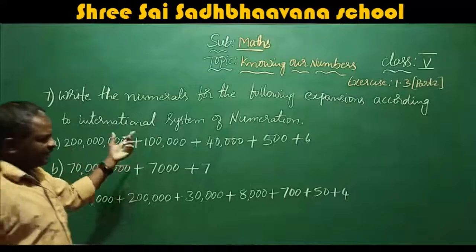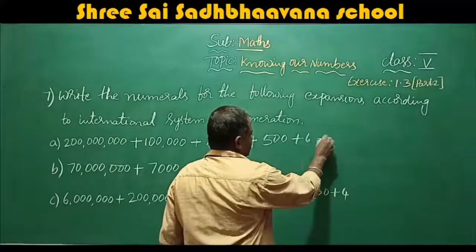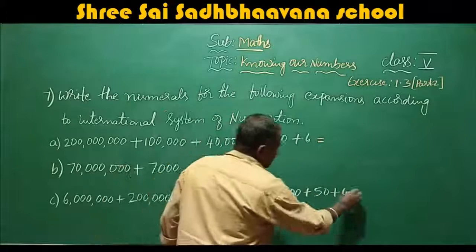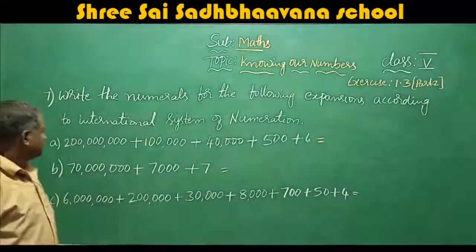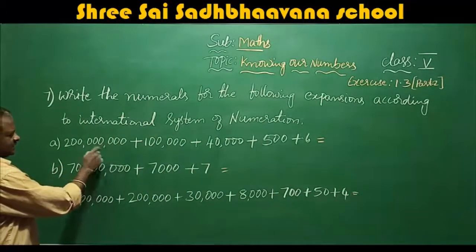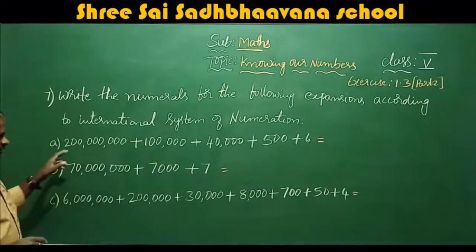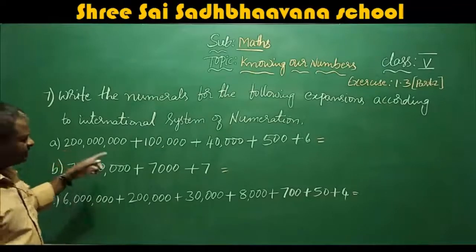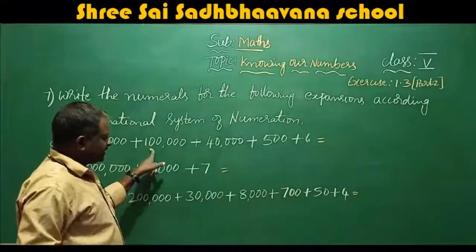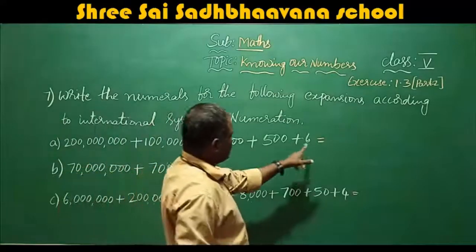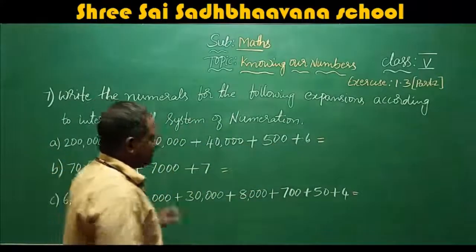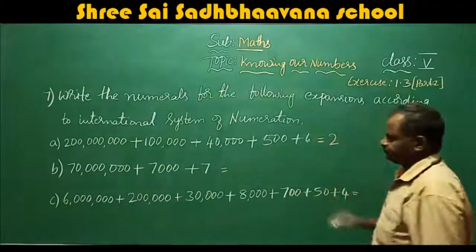Here they have given the numbers in the expanded form, and we have to write them as numbers. Okay, the first one: unit, 10, 100, 1000, 10,000, 100,000, million, 10 million, 100 million. 200 million, 100,000, 40,000, 506. So first you write 200 million.